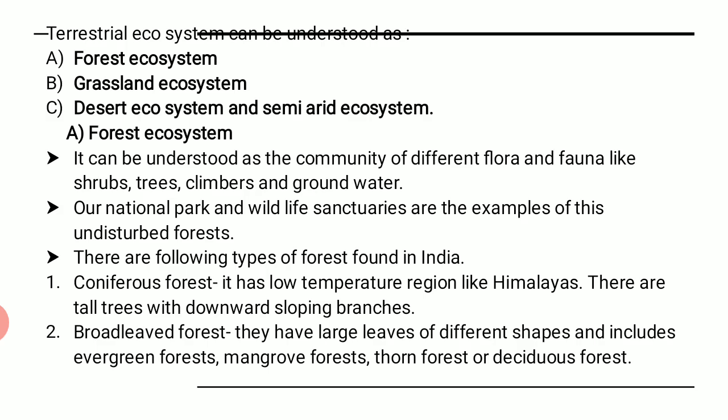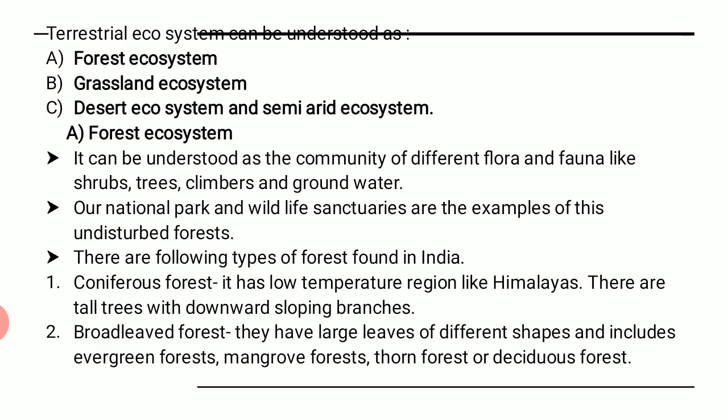The forest there has tall trees with downward sloping branches, means they are tall trees and the branches come towards the land. Such kind of typical coniferous forest we get to see. Generally the leaves of such trees are cone in shape, and that is why they are known as coniferous forest. In India we get to see such kind of forest in Himalayas.